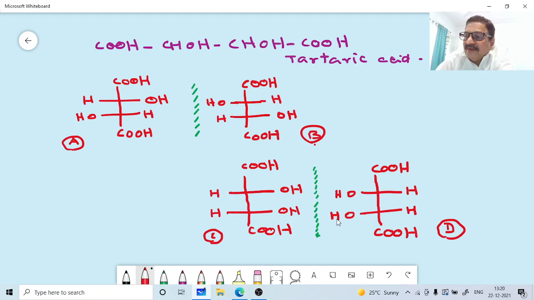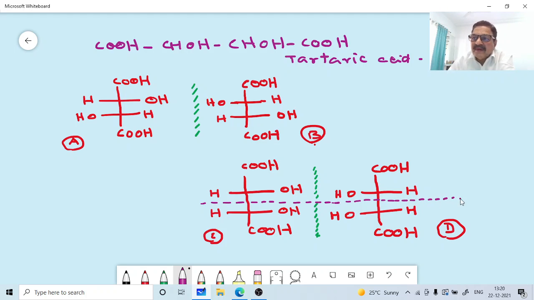Then molecules C and D have a plane of symmetry passing through the center of the molecule here. How will you draw that plane of symmetry? It is dividing the molecule into two equal halves. Okay, this is the plane of symmetry. We can say A and B, there is no problem. They are an enantiomer pair here.